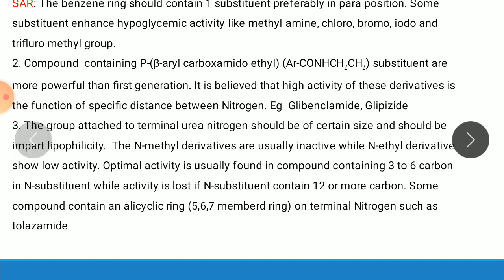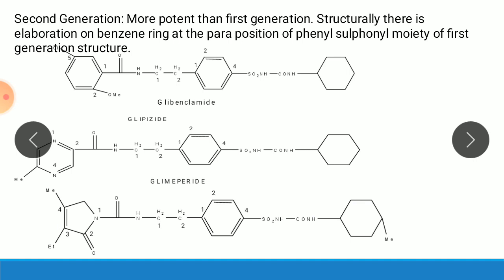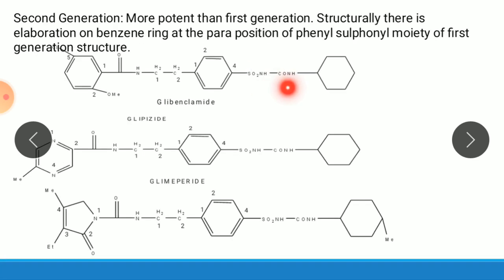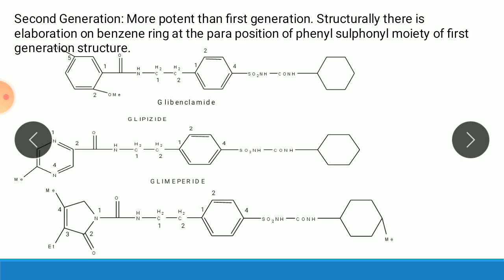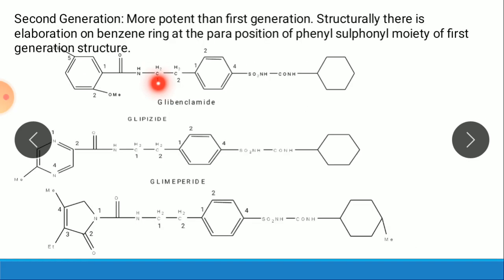As we see in second generation, there are two nitrogens, this one nitrogen and here the second nitrogen. So the distance between these two nitrogens is important. And second generation compounds contain this type of big structure, which is called the beta-aryl carboxamido ethyl group.